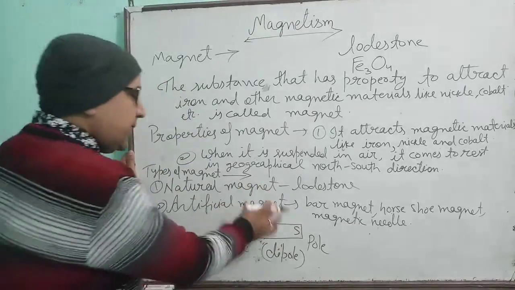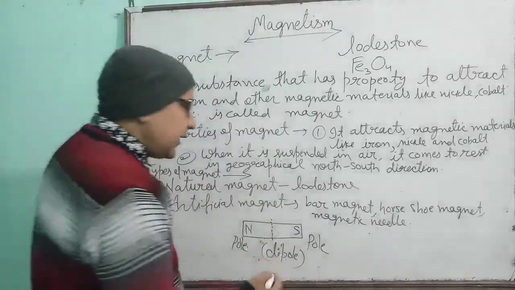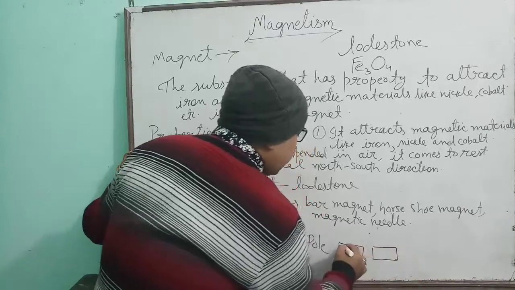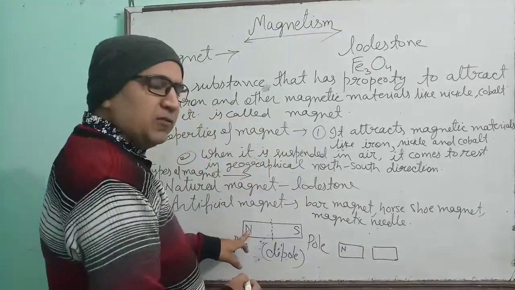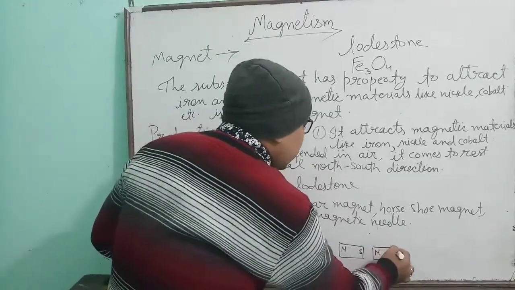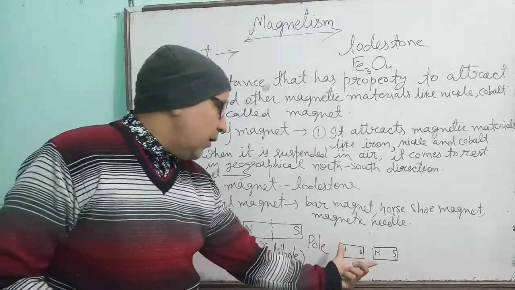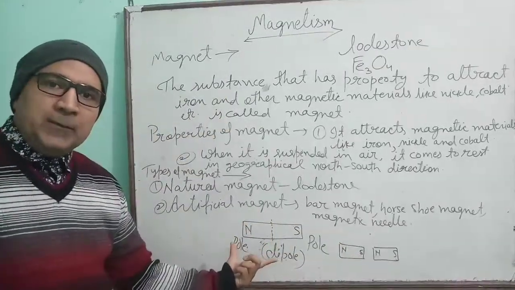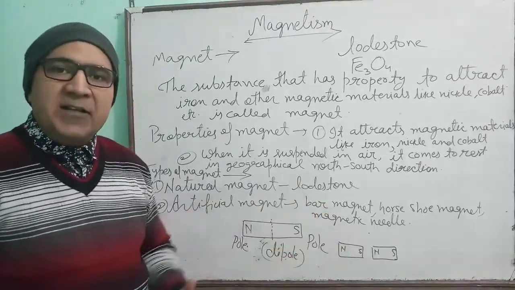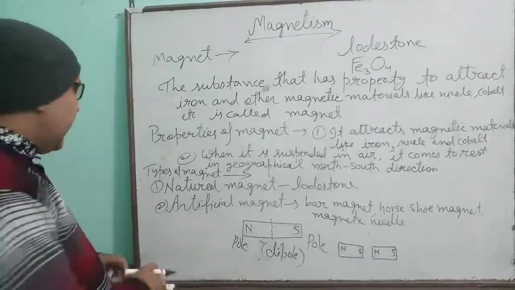Okay. Suppose we break it into two parts. If it is broken from here, then again two new magnets are formed. This point you have to remember. See, this is the north portion. When it is broken, again it will be converted into north and south pole. Two different magnets were formed if it was broken. So that is why the magnet always exists in dipole. Understood? Now, one more point you have to remember.